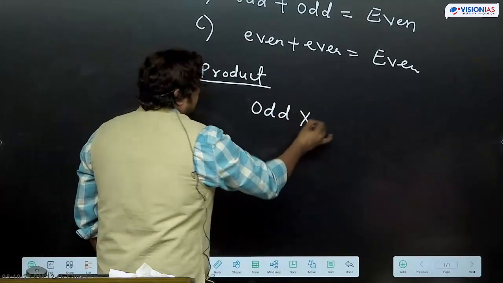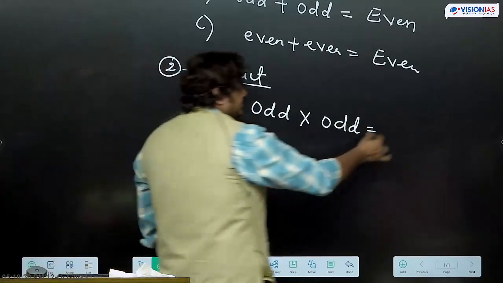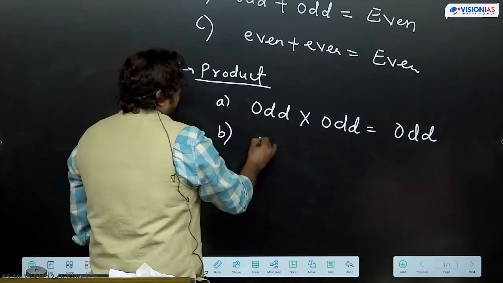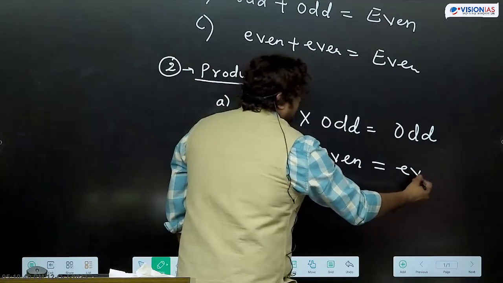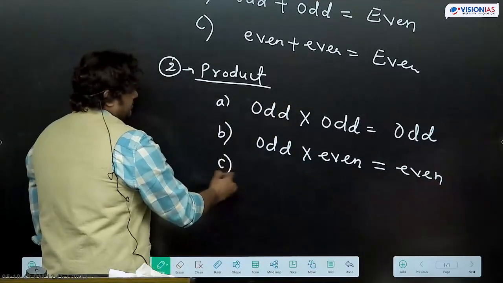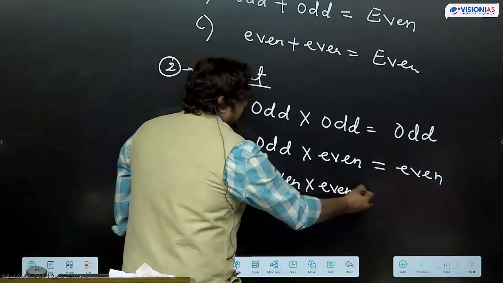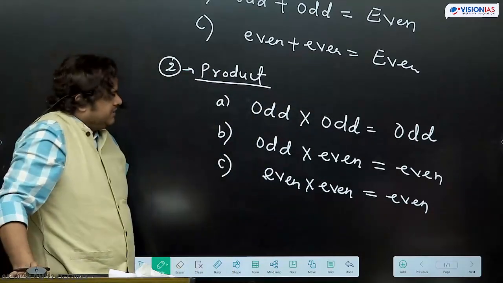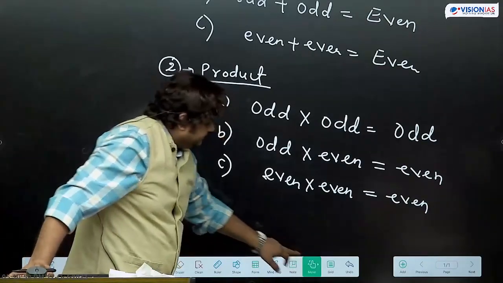Odd multiplied by odd, what do we get? Odd numbers. Odd into even, what do we get? Even number. Third property, even multiplied by even, what do we get? Even number. So these things we discussed, and some questions also. I think one question on prime numbers we discussed, and we also discussed prime numbers in general.